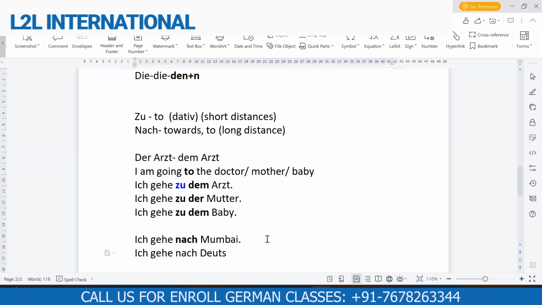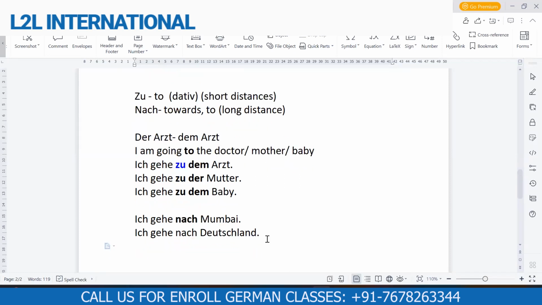Ich gehe nach Deutschland. And normally when it is the name of a city or country, we don't put dem, der, das. That's why we don't have any article here, because we write the name of the city or country straight and don't put any article before it. So the main difference is zu for short distances and nach for long distances. If you're traveling from one place to another place, then it is nach, and if you're traveling within the same place, it's zu. Is it clear? Both of them are dative prepositions, nach and zu both. Is this clear? Okay.